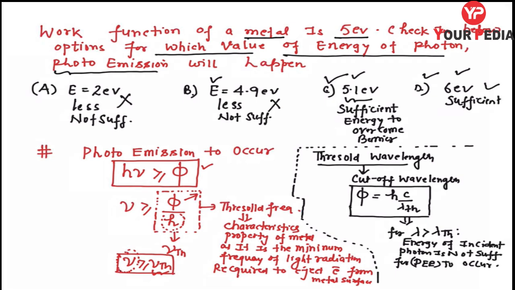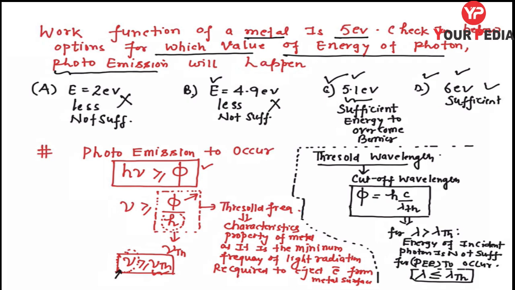Wavelength and frequency are reciprocal to each other. The frequency of the incident wave should be greater than or equal to the minimum frequency, or the wavelength should be less than. It means if you want photoelectric emission to occur, the wavelength of the incident light should be less than or equal to lambda threshold.